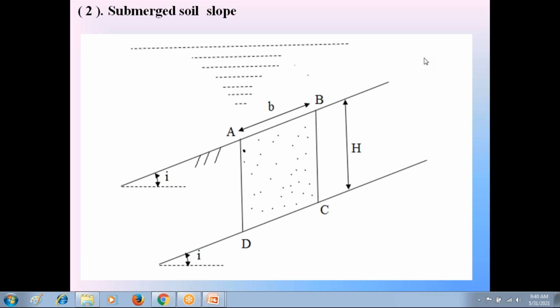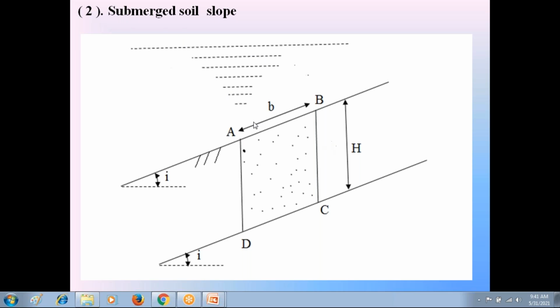Now, please everyone check this second condition. The soil slope is totally below the water level. It is also called drown condition or the total submerged condition. During the heavy rainy seasons, it will happen that the entire infinite soil slope is below the water level. Now we are going to discuss what is the equation of factor of safety of this infinite cohesionless soil slope AB when that soil slope is totally below the water level? That condition is called submerged condition.